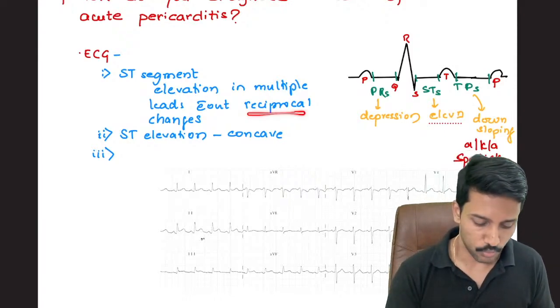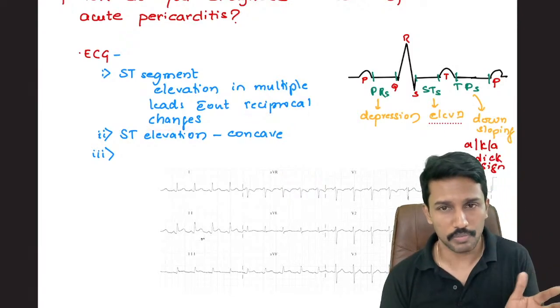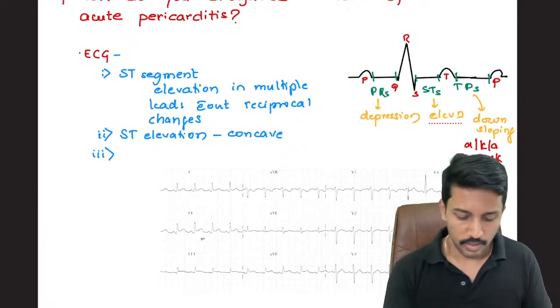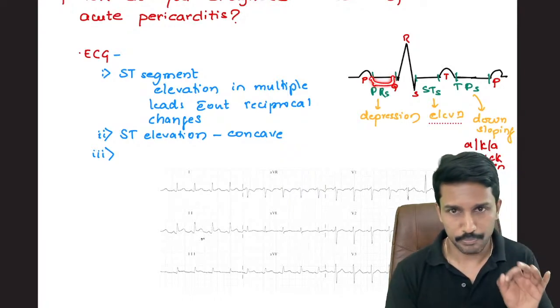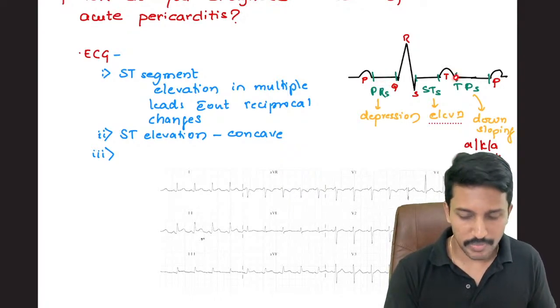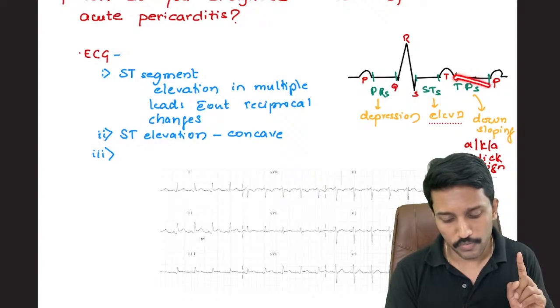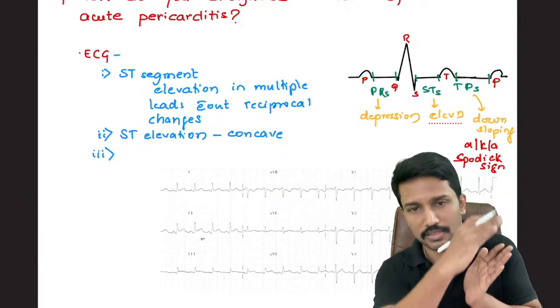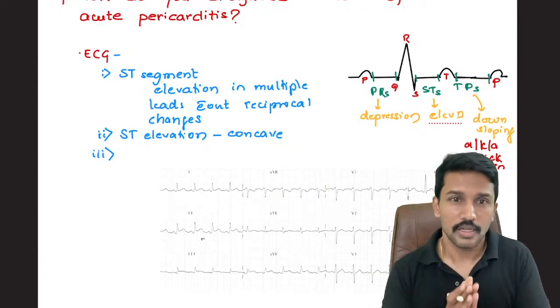So what we learned today, number one, ST segment elevation will be concave, and it is not going to follow the reciprocal rule. Reciprocal changes will not be seen. Number two, the PR segment will be below the baseline, depressed. And number three, the TP segment starts on the baseline, but as we go forward, it keeps depressing downwards. That is, it is downsloping. We are going to call it Spodick sign.